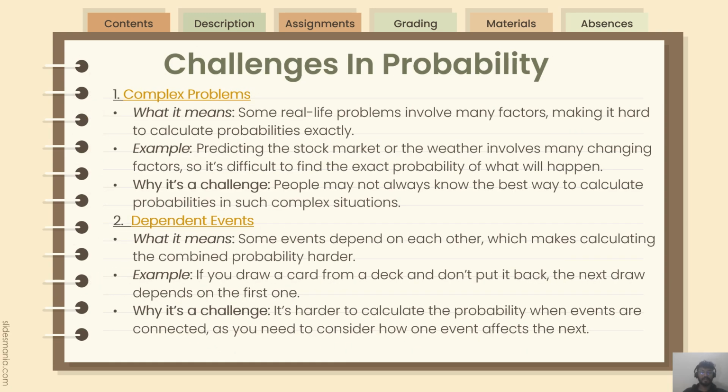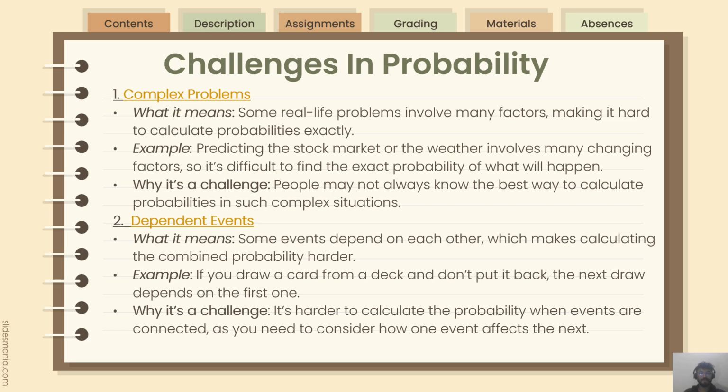Challenges in probability. First challenge is complex problems. What does it mean? Some real life problems involve many factors, making it hard to calculate probabilities exactly. For example, predicting the stock market or the weather involves many changing factors. So it is difficult to find the exact probability of what will happen. Why is it a challenge? Because people may not always know the best way to calculate probabilities in such complex situations.